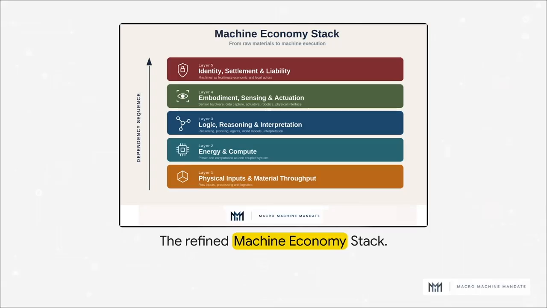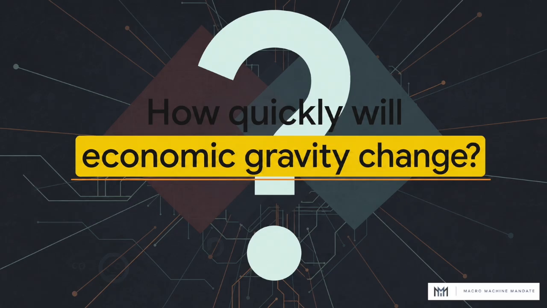A machine can be incredibly smart, but intelligence alone doesn't magically create an economic actor. It needs institutional legitimacy, authority, governance, and liability to become a real participating agent in our economy. The machine economy stack is now this incredibly stable, anchored substrate, but the environment around it is deeply dynamic.